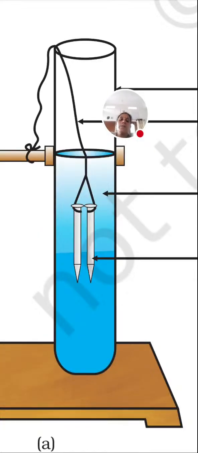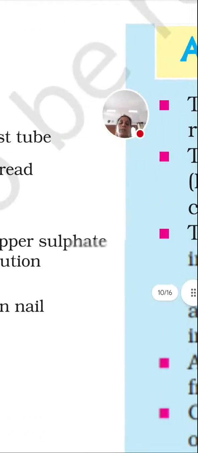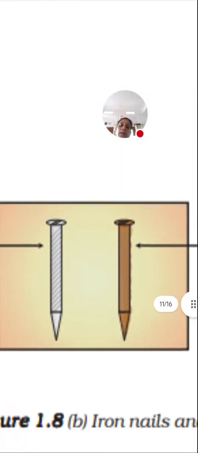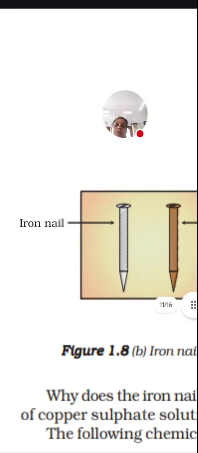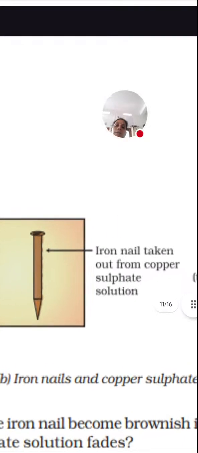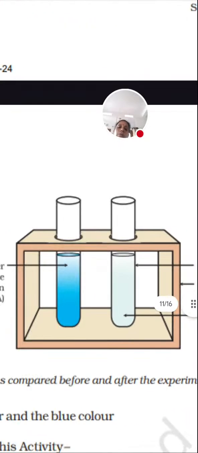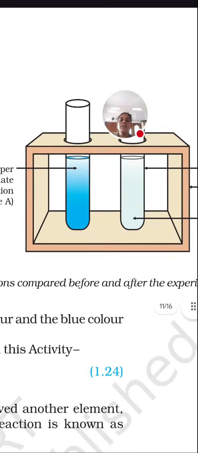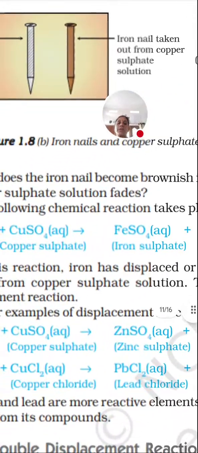So when iron nails are dipped in copper sulfate solution and kept for some time, you can see the iron nail will get rusted, like iron is getting displaced from it, whereas the copper sulfate solution will fade its color. So this indicates that it no longer has copper. Copper from the copper sulfate solution is displaced by iron from the iron nail. As displacement is done here, we call it a displacement reaction.